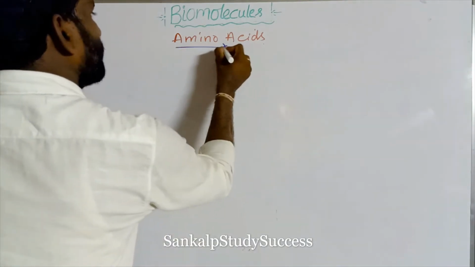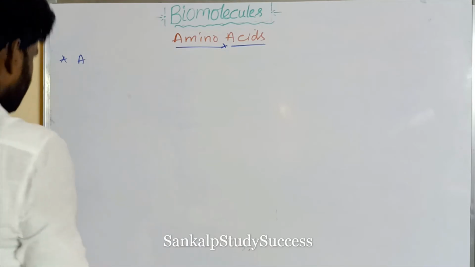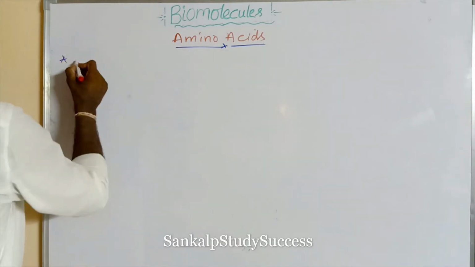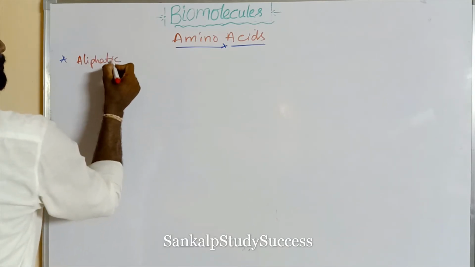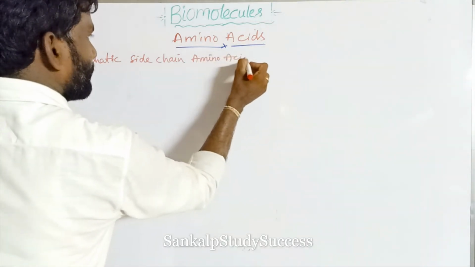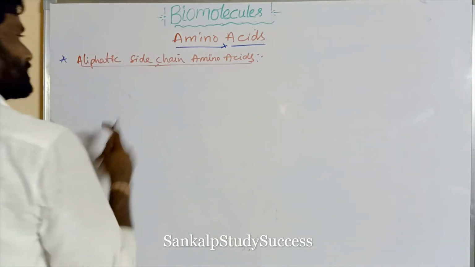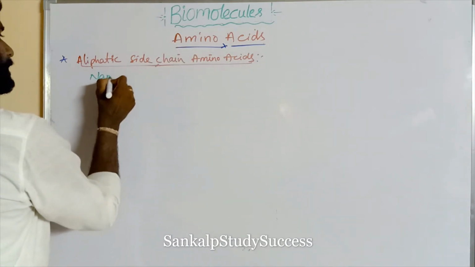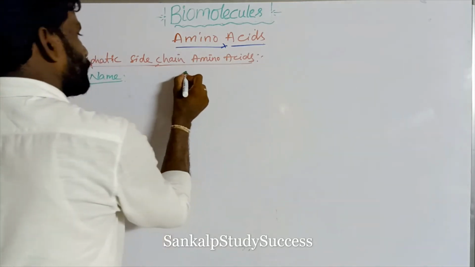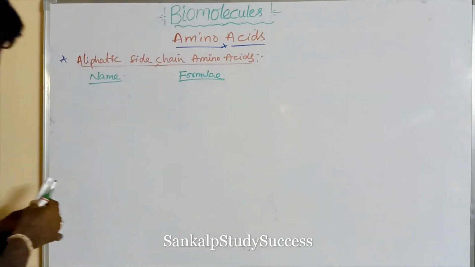Now, aliphatic side chain amino acids. Aliphatic side chain amino acids are those whose side chain contains aliphatic groups. So we write the name and the formula or structure, one by one.